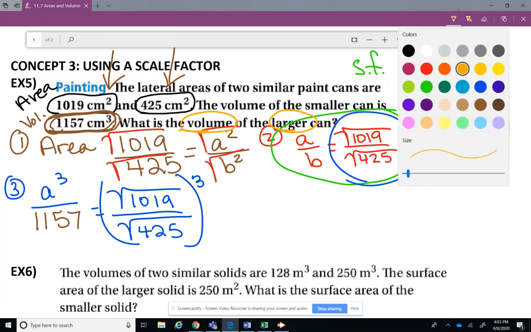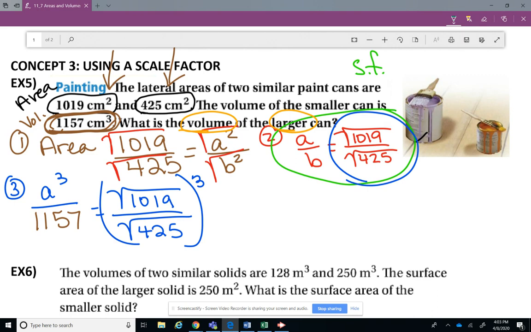So what do we do next? Step 4 is I've got to get rid of this divide by 1,157, because I've got to get the a cubed by itself. The opposite of divide by is to multiply by it.